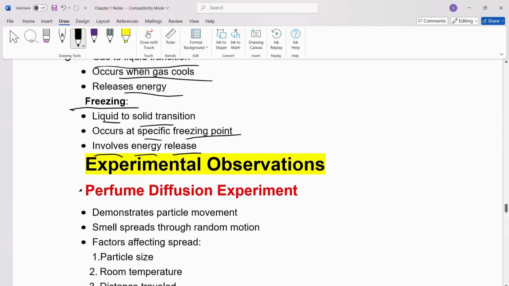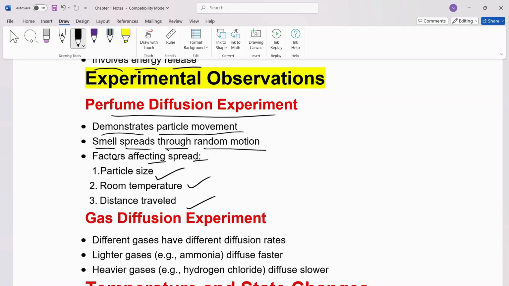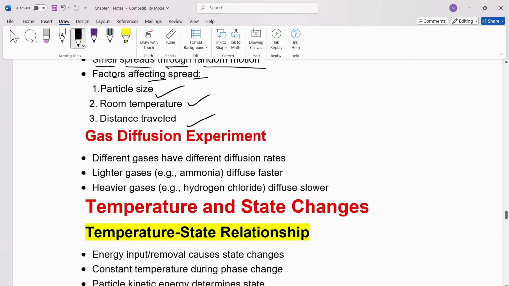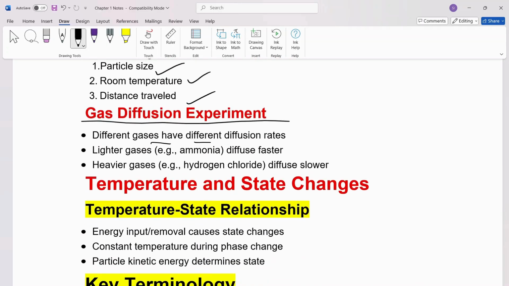Some experimental observations. Perfume diffusion experiment demonstrates particle movement, smell spreads through random motion. Factors affecting speed are particle size, room temperature, and travel distance. Then we have the gas diffusion experiment. Here we have different gases with different diffusion